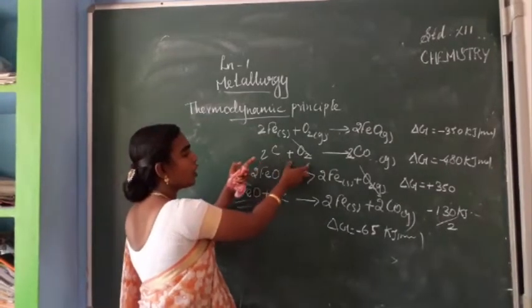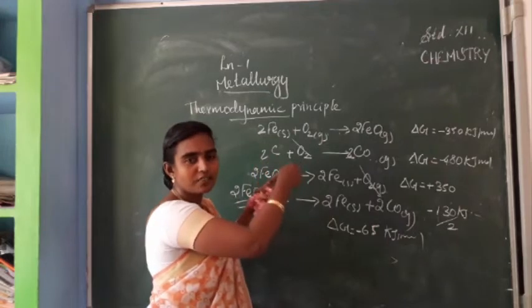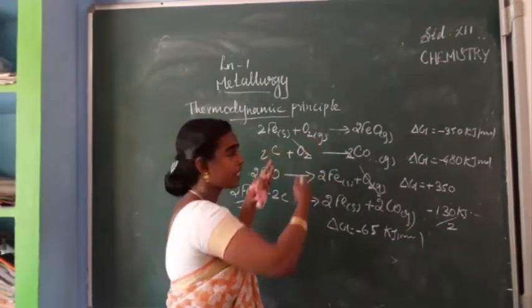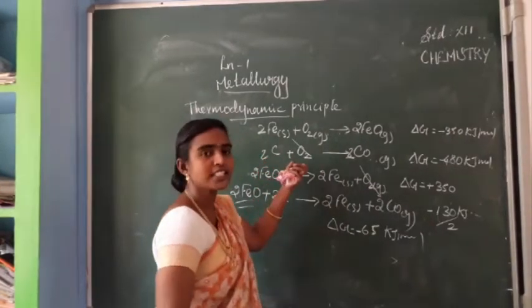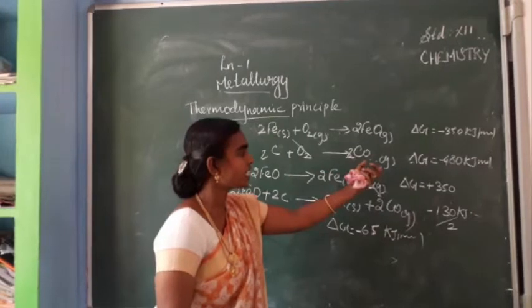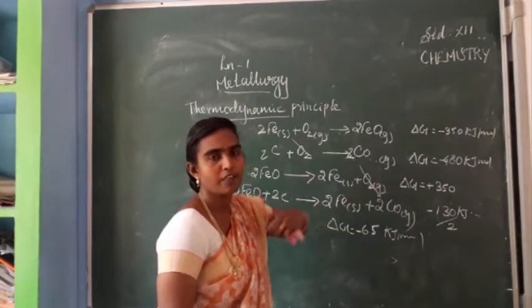So carbon on oxidation. So why we have written this carbon is, we are selecting which reducing agent is suitable for this metal oxide. So carbon on oxidation, it is giving 2CO gas. Okay. So for this, delta G value is minus 480 kJ mole power minus 1.